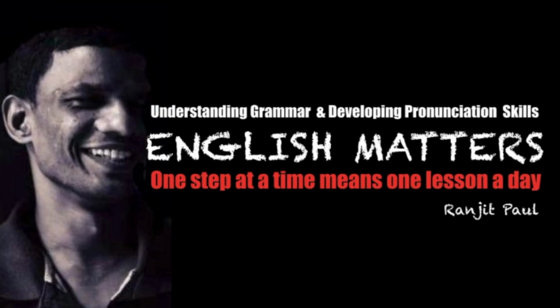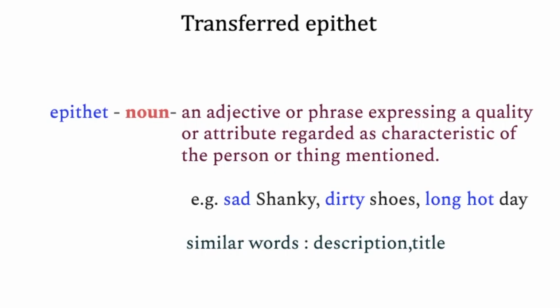Today I'm going to teach you another literary figure of speech called transferred epithet. Now to understand transferred epithet, you have to know the exact meaning of the word epithet. When you consult the dictionary, it says it is a noun. It is an adjective or phrase expressing a quality or attribute regarded as characteristic of the person or thing mentioned. So ideally it means that it is an adjective which describes the quality of a noun.